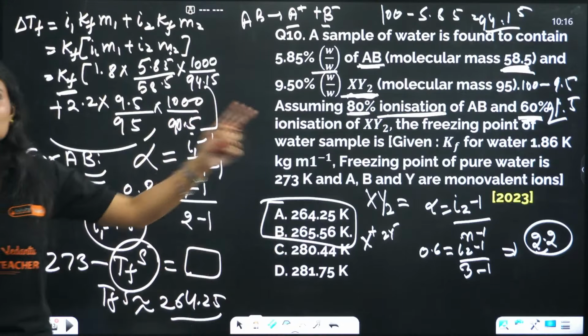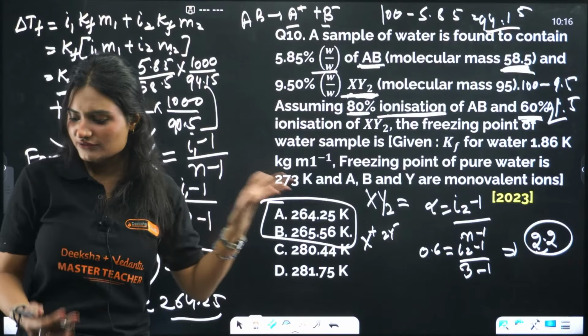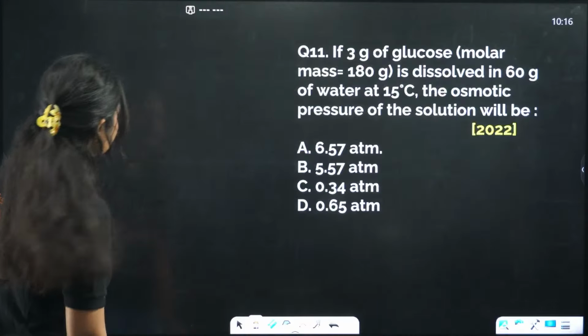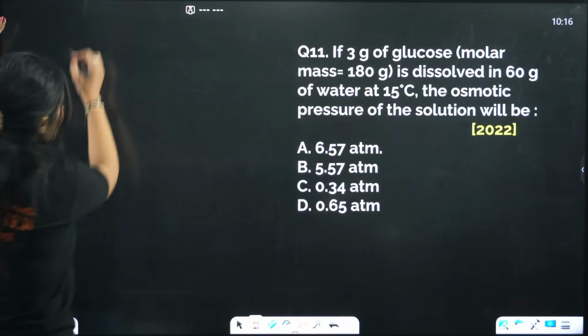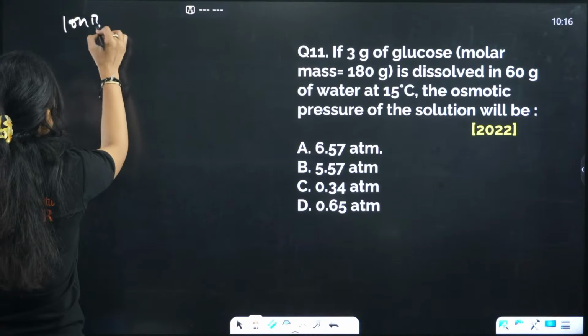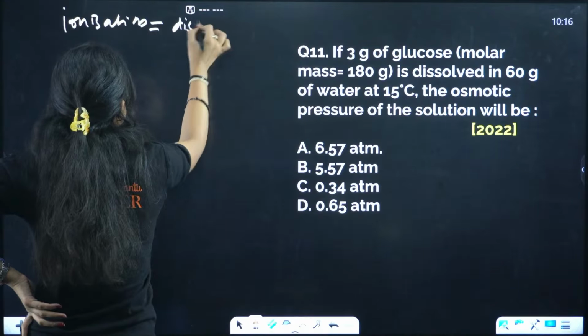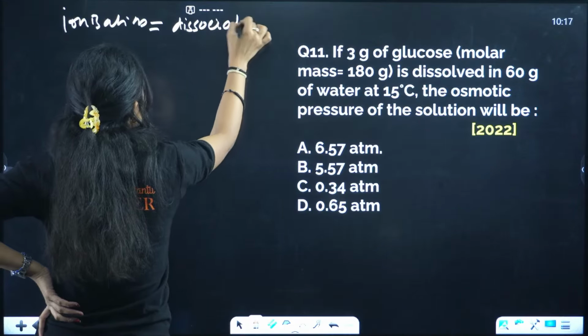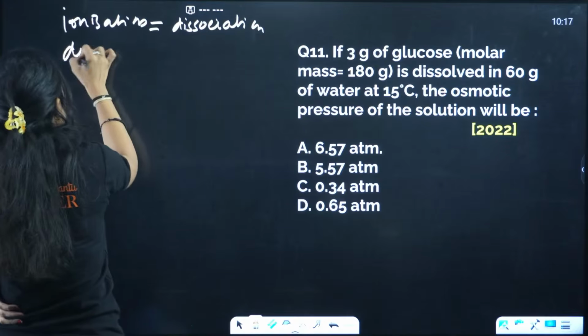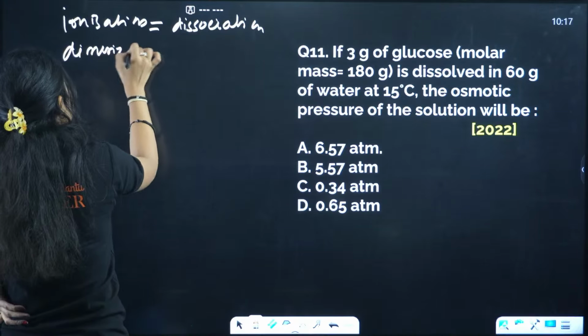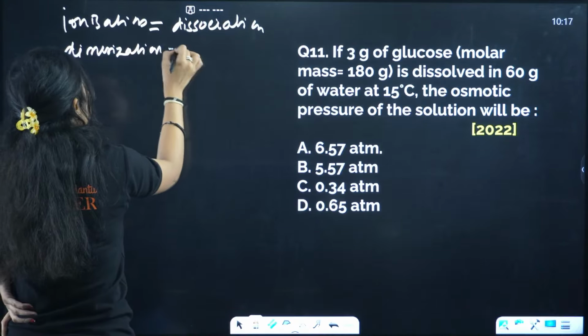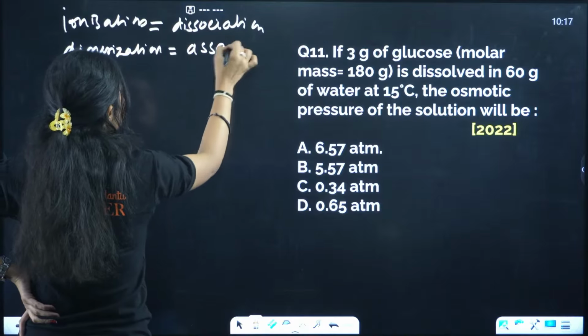If ionization is written, it means dissociation, and you need to use the formula for dissociation. If dimerization is written, you need to use the formula for association.